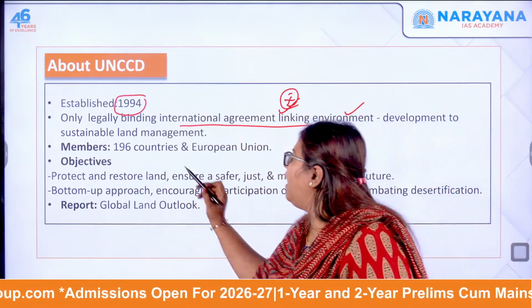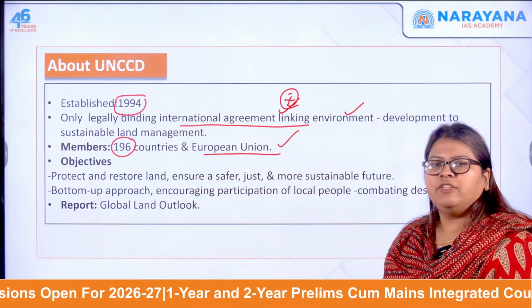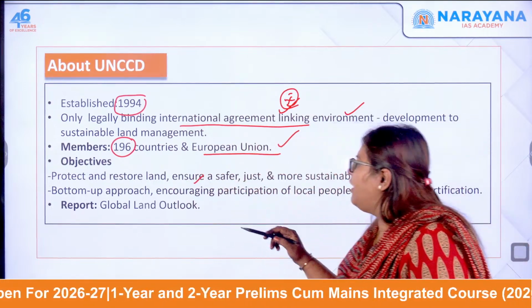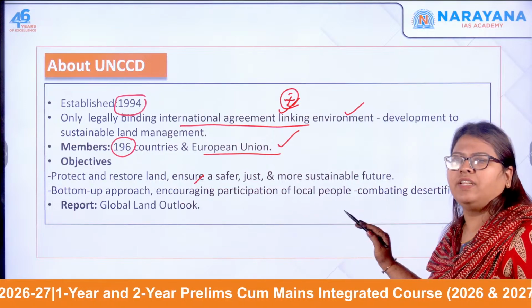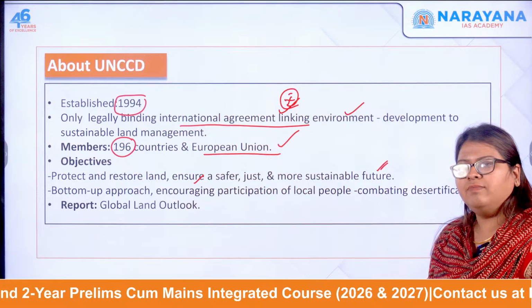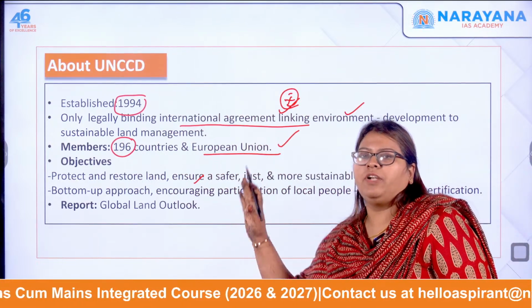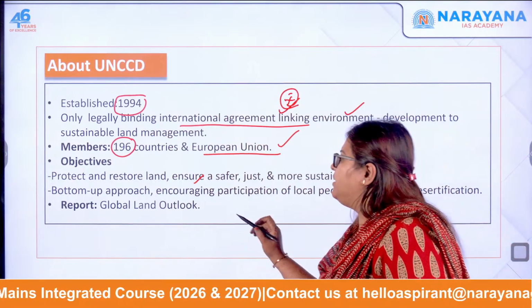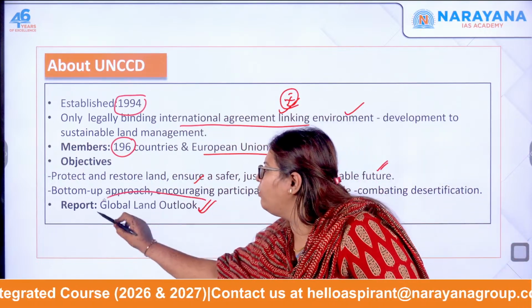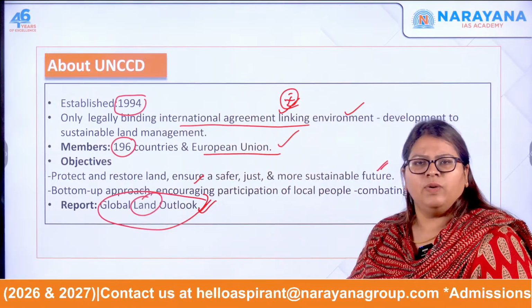Members are around 196 with the European Union. The objective is to restore the land and ensure more sustainable use of land resources for the future. It has a bottom-up approach rather than a top-down approach. The report UNCCD comes up with is the Global Land Outlook, because it deals with land, desertification and degradation.